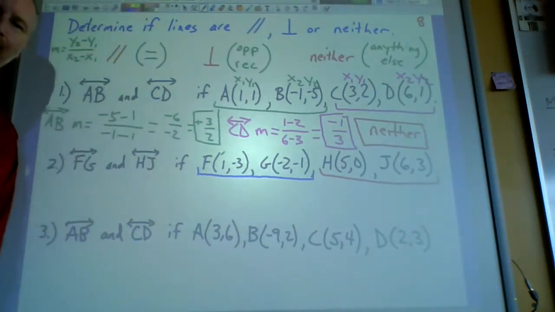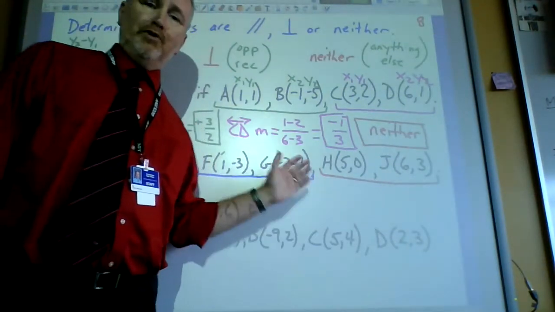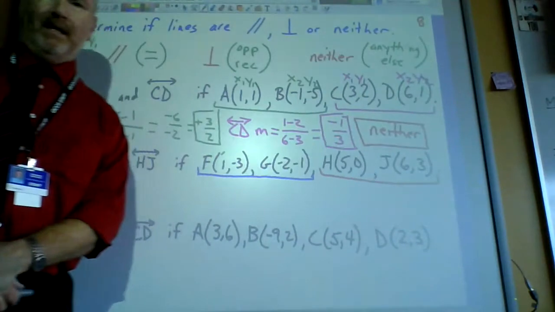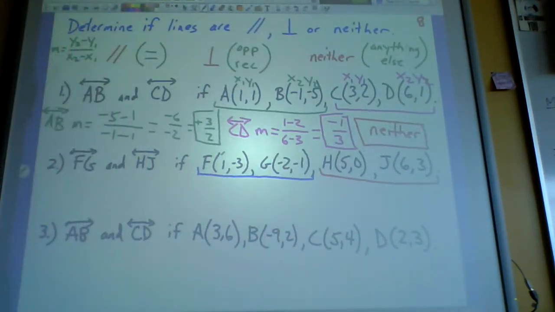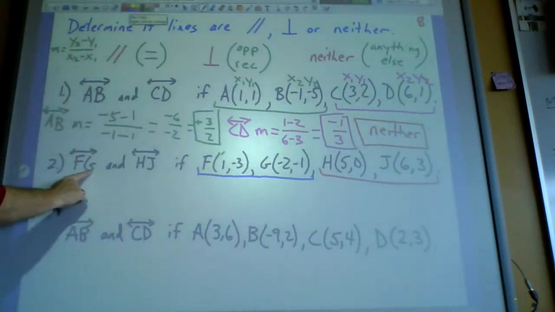Okay, let's see if you got the right answer. Oh, and once you found their slopes, you should compare them to see which one of these three it would be. So I'm going to pretend like you paused it and you did that. And let's go ahead and see if you got the answer right. Let's go back to blue for FG. We want to find FG's slope.